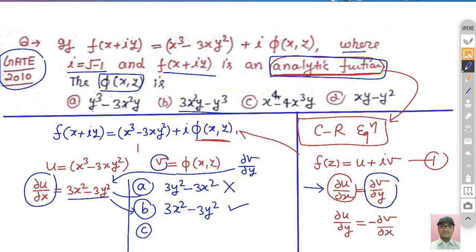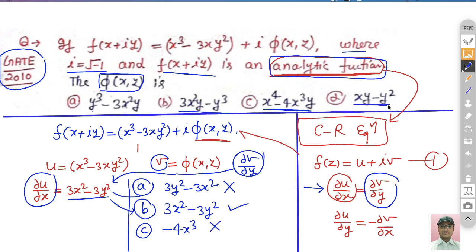If you differentiate the third function with respect to y, our objective is to find del v by del y, and check whether it equals del u by del x. Differentiating with respect to y, x is treated as a constant, so that term becomes 0, and y with respect to y gives 1, so finally you will get 4x cube, which is not equal to this, so the third option is also discarded. In a similar way you can solve the fourth option.